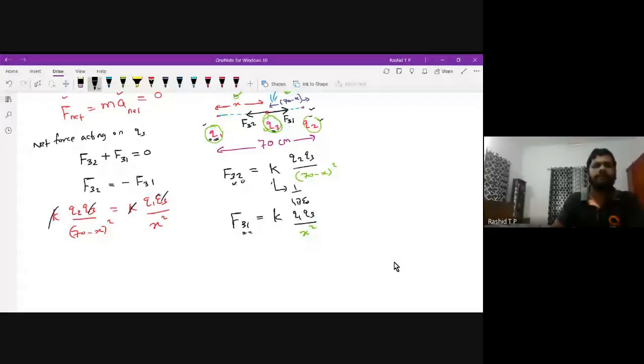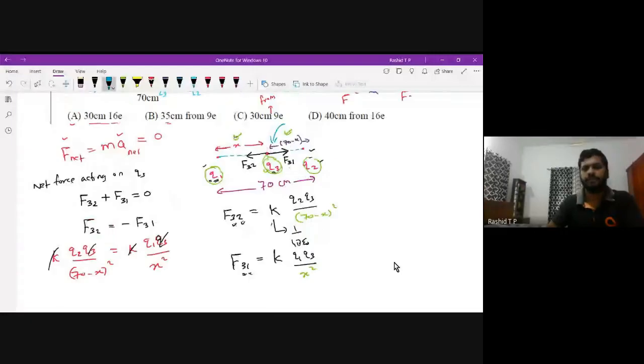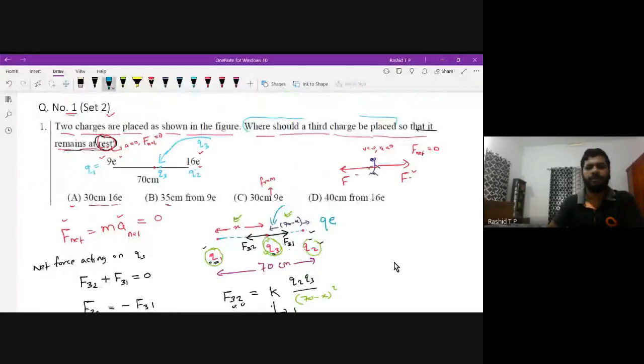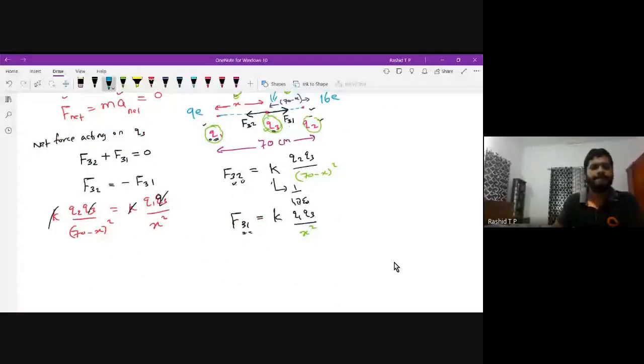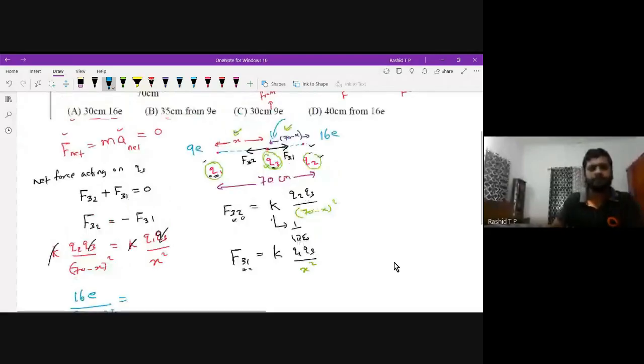Fine. Other information given in the question is Q2. This Q2 is 16E. Sorry, 16E. This Q1 is 9E. Please substitute those things: 16E divided by 70 minus x whole square is equal to 9E divided by x square.